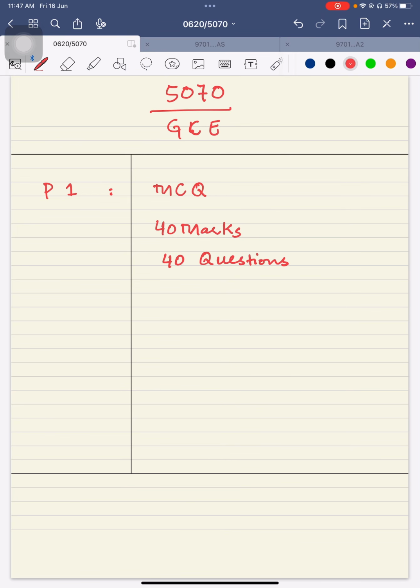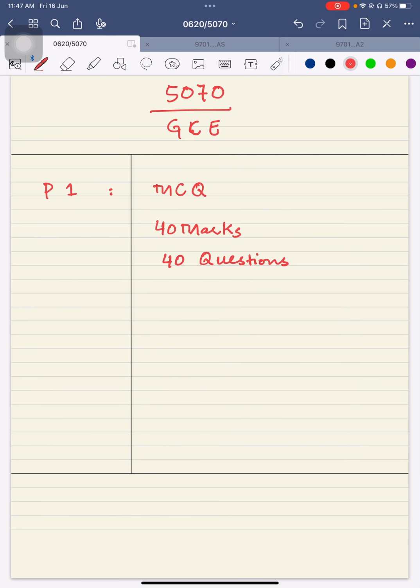What are MCQ questions? They are called multiple choice questions. You have already practiced multiple choice questions in grade 8 and before that as well, where out of four possibilities, you have to select one.